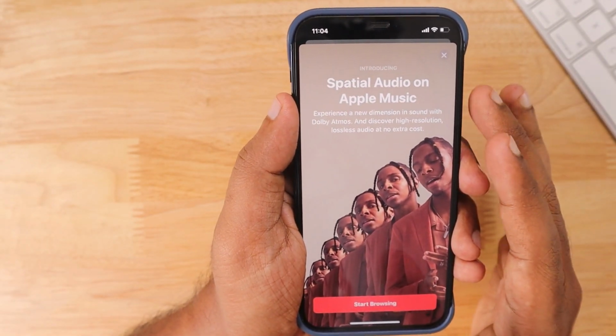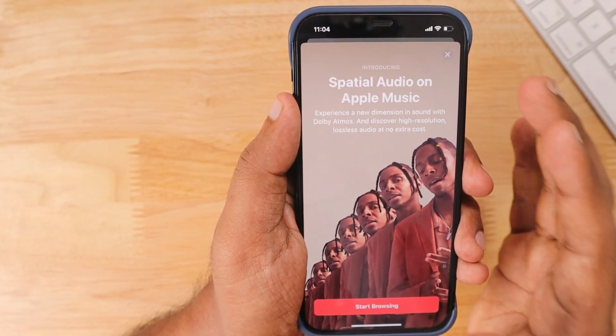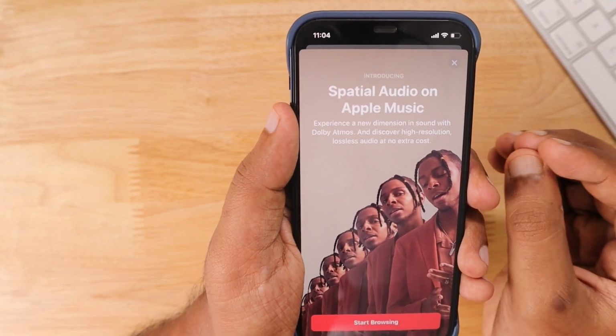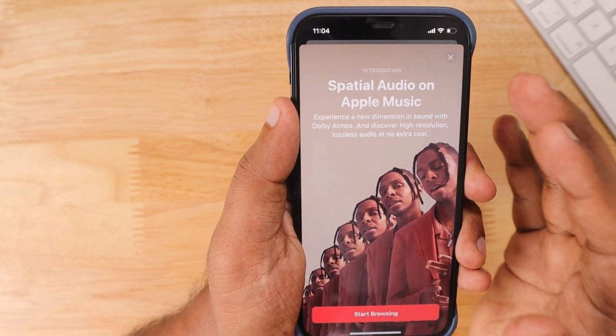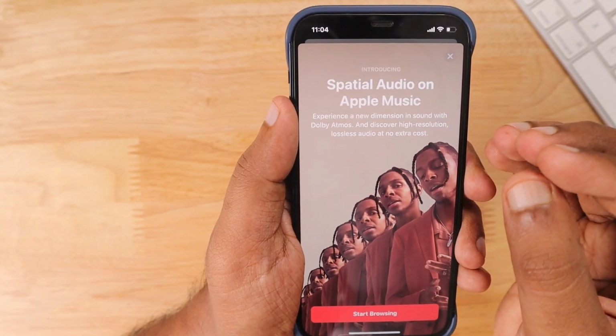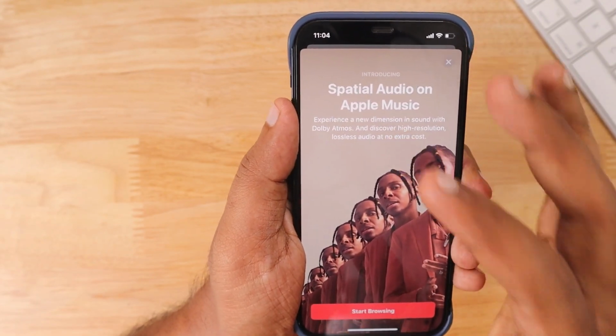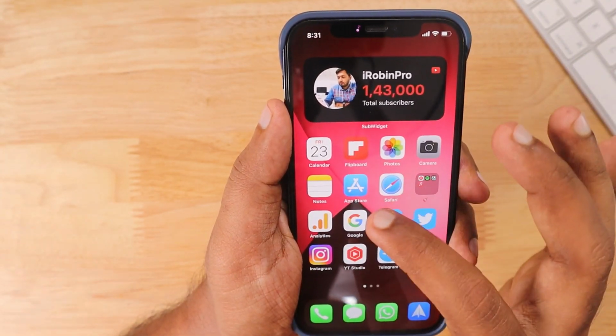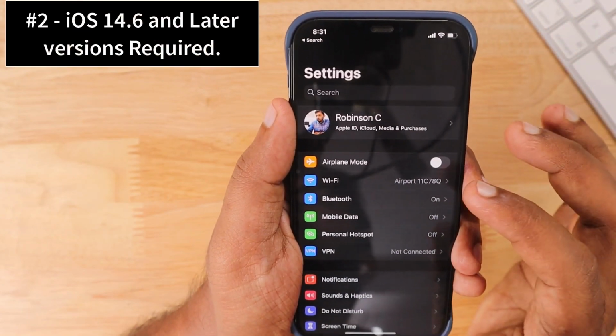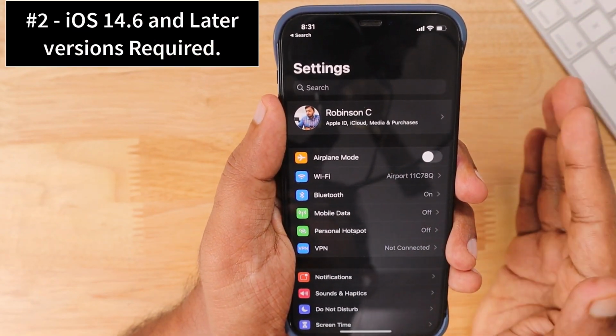If you're from India and other countries that officially have the spatial audio with Dolby Atmos and lossless audio feature enabled, and still you're not able to access and enable that feature, then the first troubleshooting step that you need to do is make sure you're running iOS 14.6 and later versions.